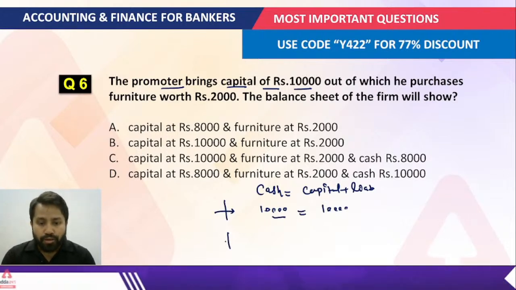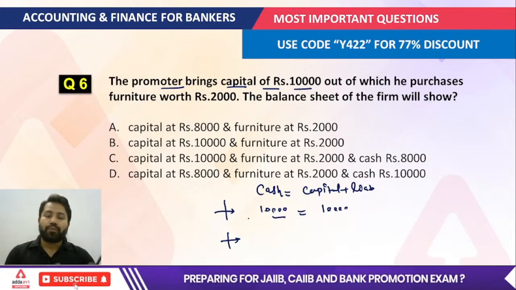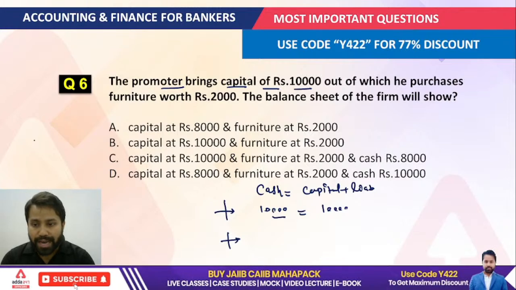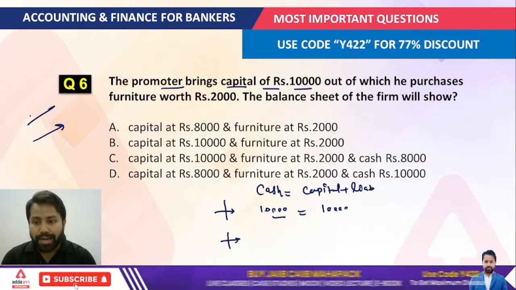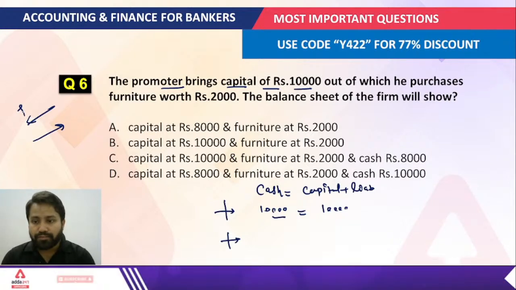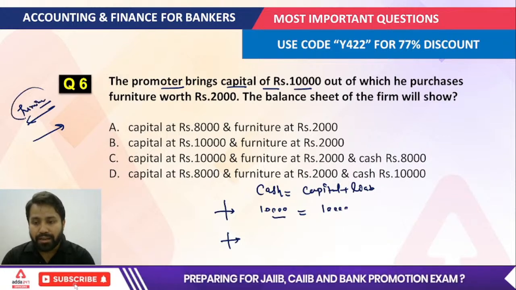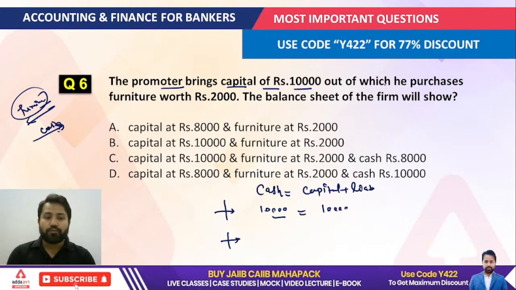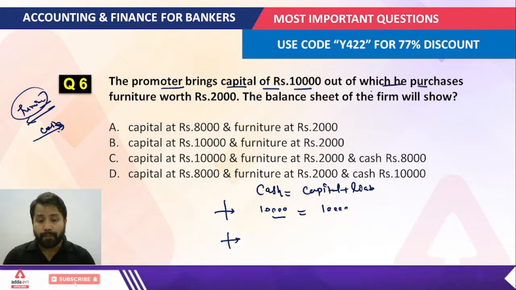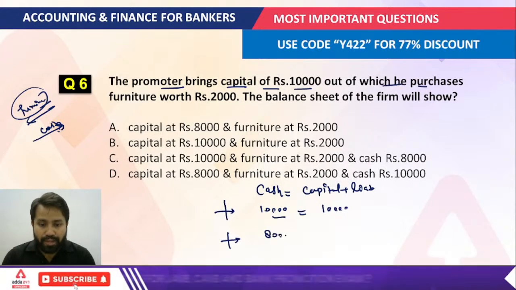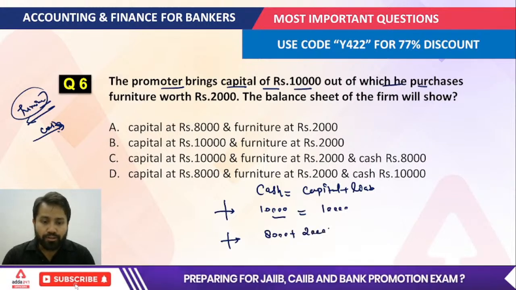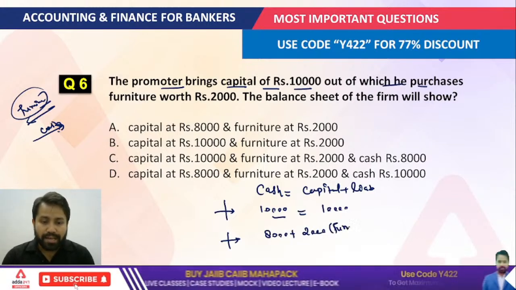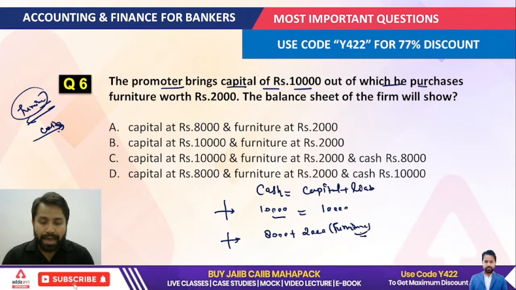Now, out of which the promoter, or say the company, purchases the furniture. That means one asset is going out and one asset is coming in. That means furniture is coming in while your cash is going out for that. Okay, because the question is out of which he purchases furniture. So that means the cash would be 8,000 plus 2,000 rupees, that would be considered as furniture, an asset, right?